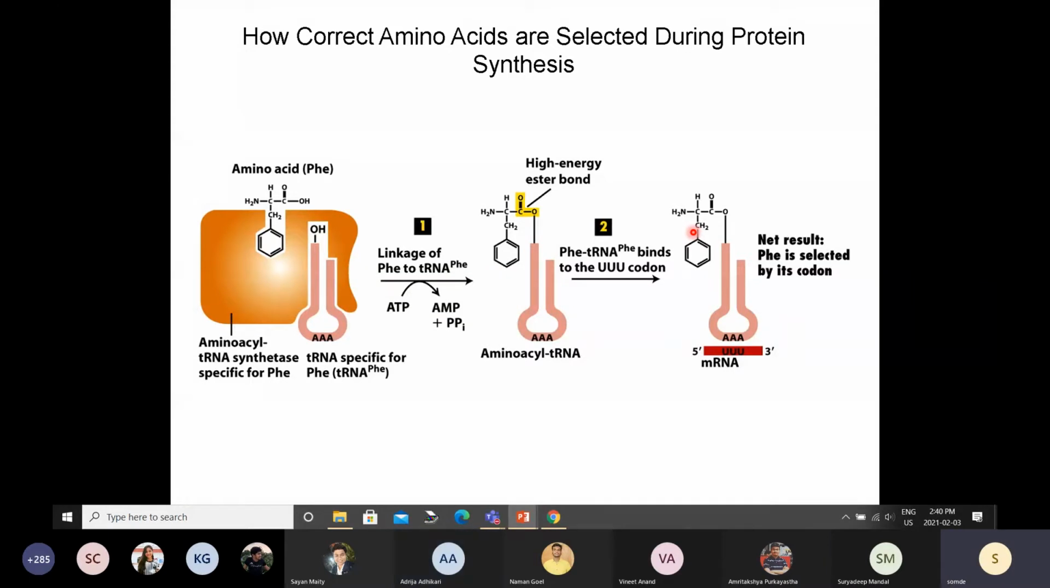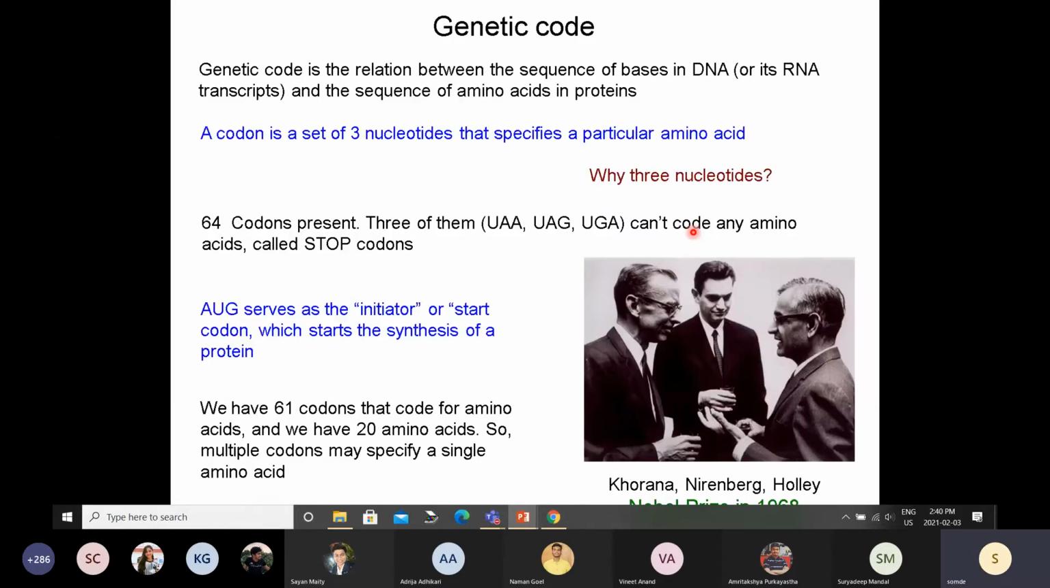So what I'm trying to show here is that there is an enzyme. The name of the enzyme is written there, aminoacyl tRNA synthetase. These enzymes are the ones responsible for putting the right amino acid on the correct tRNA. So the tRNA